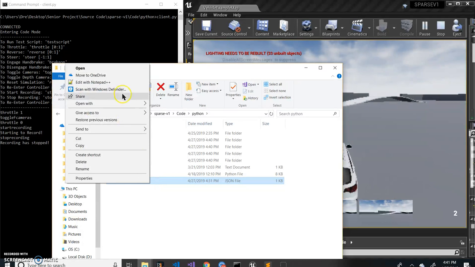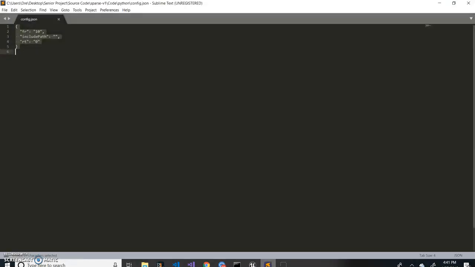We also have a configuration file that we can edit. So if we open this up here, there's 3 different values in our config.json file. The first one is FR, which stands for frame rate. The number 10 means that there's going to be taking 10 screenshots per second for each camera.